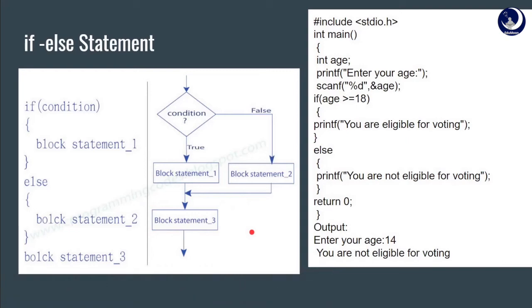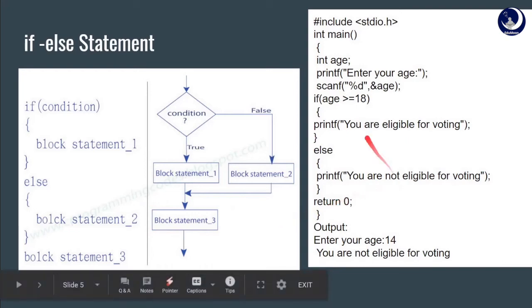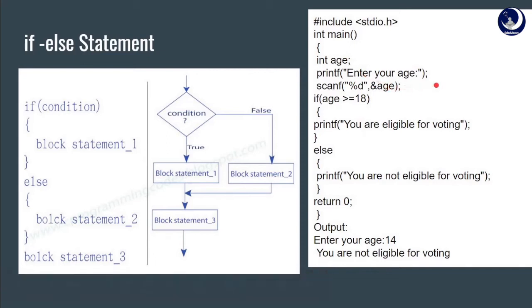Let us have a look at this program. Here age is declared and we ask the user to enter age. We input the age and we check the condition: if age greater than or equal to 18. If it is true, we print you are eligible for voting. Else, we print you are not eligible for voting.